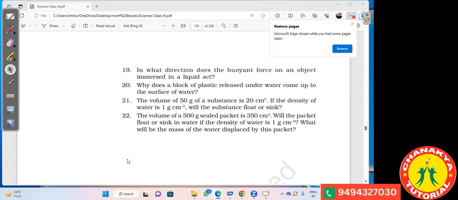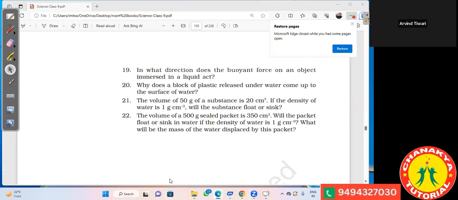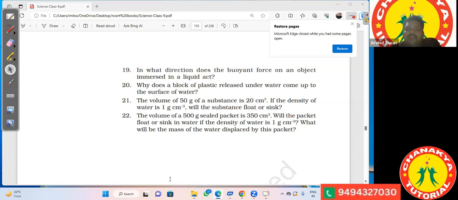Now question number 22. The volume of a 500 gram sealed packet is 350 centimeter cube. So will the packet float or sink in water if the density of water is 1 gram per centimeter cube? Just try to answer question number 22. I'm expecting an answer from everyone. I will check everyone's notebook. And if you are not getting it, just ask, I'll be explaining this.